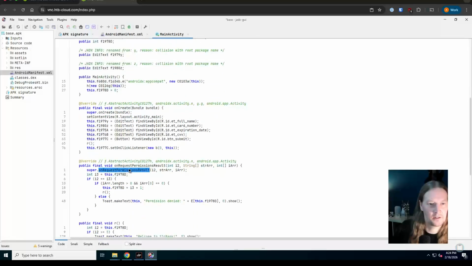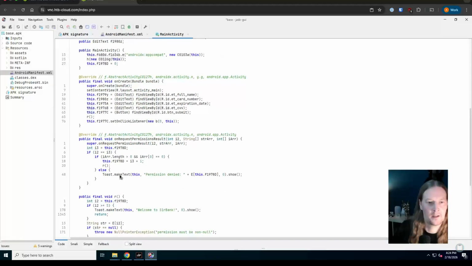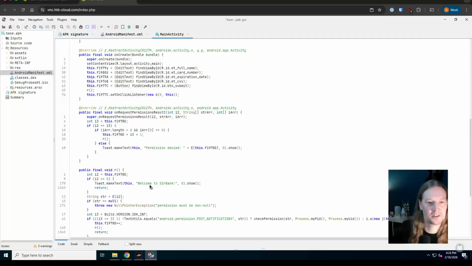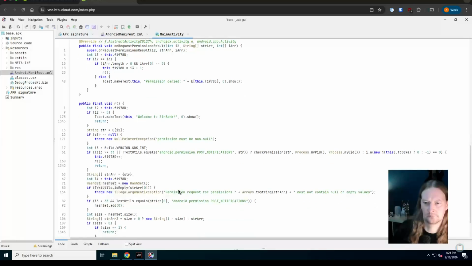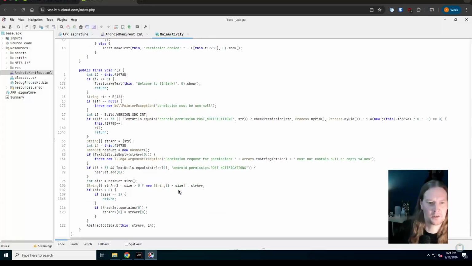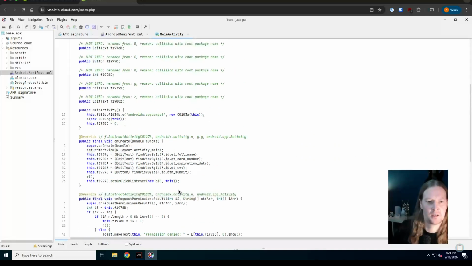And then it's checking for some permissions. Toast is a pop-up, so if it doesn't have the permissions, permission denied. If you do have the permissions, welcome to S1R Bank. Okay, so that looks like pretty much all that is going on there. So it is just popping up with a GUI asking you for some information, card details, effectively.